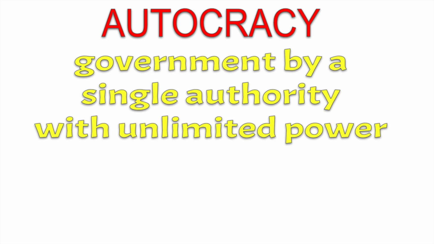Autocracy is the opposite of democracy. It is a government by a single authority with unlimited power. Remember the pyramid I showed you earlier? This is our pyramid from democracy that shows that the people elect the leader, so the power comes from the people and goes up to the leader. In an autocracy, power starts at the top of the pyramid, like this.